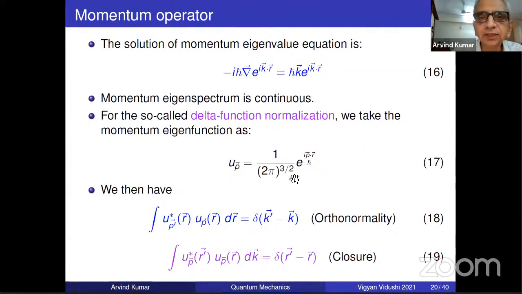So then what we do, you take this function p dash, you take this, use the delta function property, it will give you this, delta of k dash minus k. This is orthonormality. Closure, what do you do? You change the arguments, but keep eigenvalues the same, integrate over either p or k as the case may be, and this will give you delta of r dash minus r.